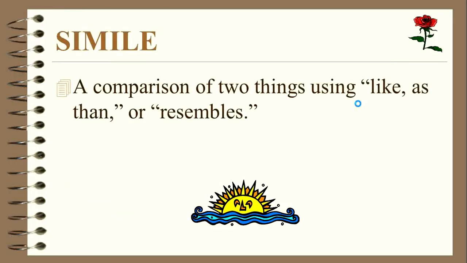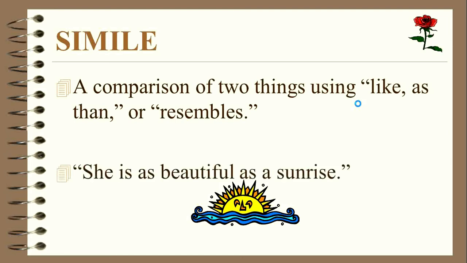We have first simile, a comparison of two things using like or as or resembles. Example: she is as beautiful as a sunrise. Unlike metaphors, which make comparisons by saying one thing is something else, similes work by saying something is similar to something else. They commonly come in two forms.